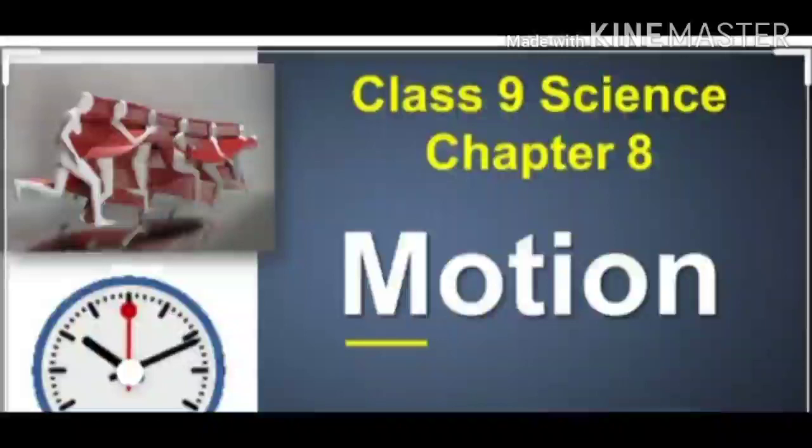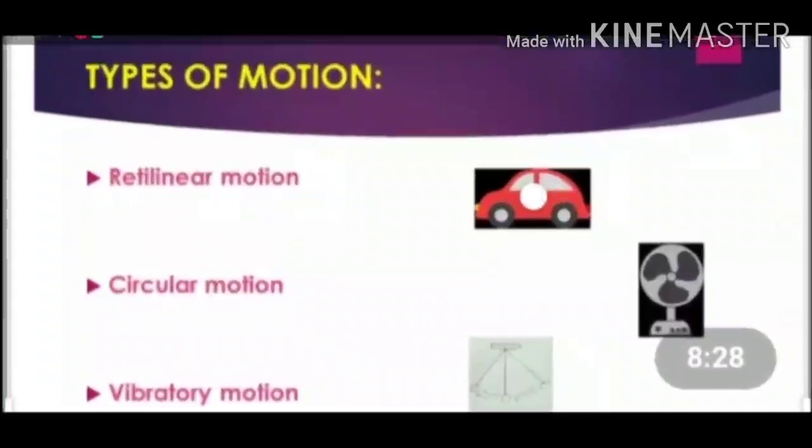Very small objects like atoms and molecules, that is building blocks of substances, and very large objects like planets, stars and galaxies are in motion. Thus all objects, ranging from the smallest atom to the largest galaxy, are in continuous motion. Now, types of motion.